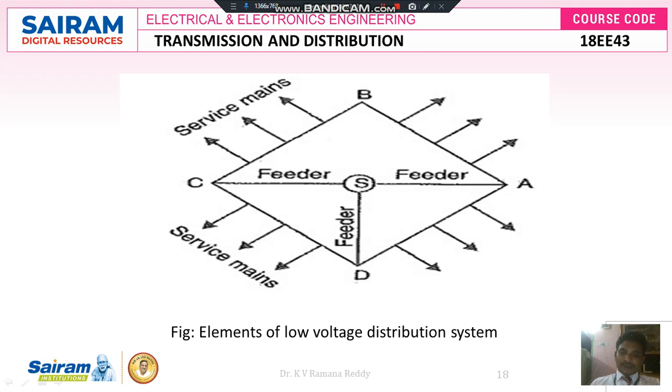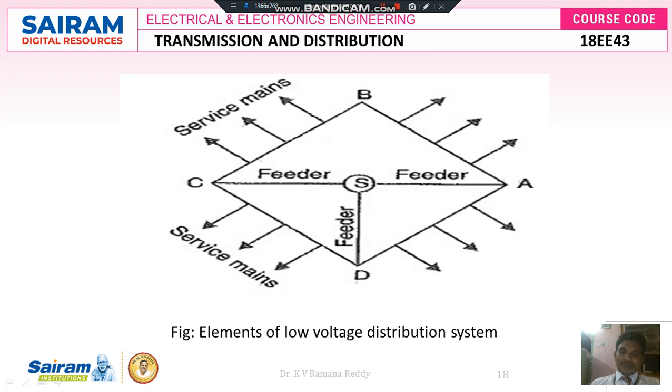From the distribution station onwards, it is given to the distribution system. This figure shows the elements of a low voltage distribution system. In these elements, initially the power is distributed from the distribution station. If you see in this figure, SC, SD, SA are the feeders which give the power to the distribution system. Here AB, BC, CD and DA are the distributors, and from the distributors the power is given to each and every load via service mains.